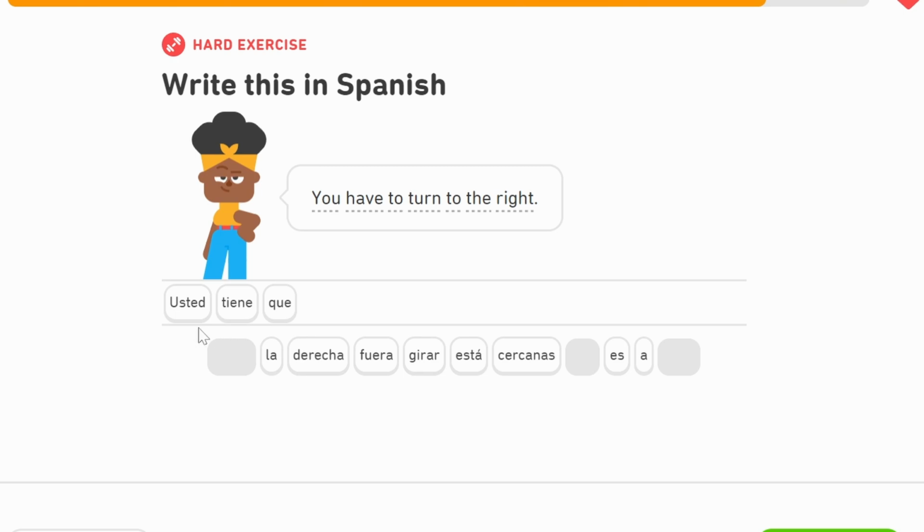But because we are using usted here, which is the formal way of speaking, we turn tienes into tiene, similar to how you would use it if you were talking in third person. Usted tiene que. You have to, and now we need the verb to turn, girar, which we've learned is girar, to turn, and then we need to the right. A la derecha. So this is going to be, you have to turn to the right in a formal way of speaking.